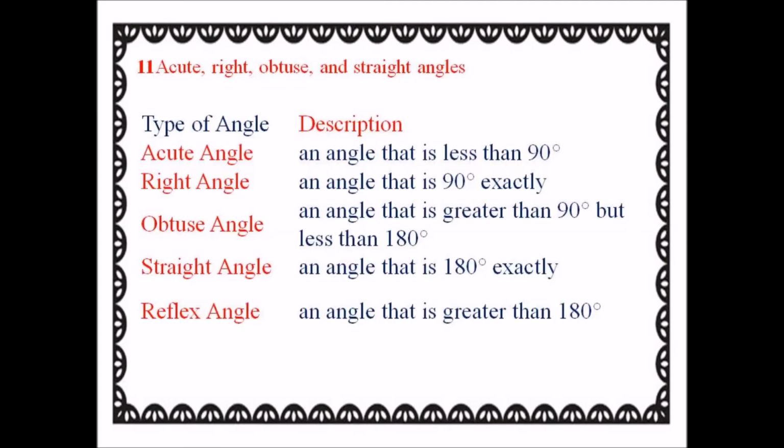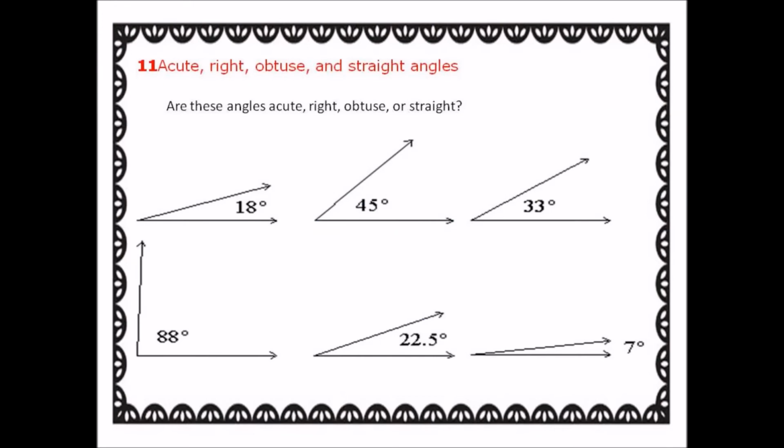Acute, right, obtuse and straight angles. These are the types of angles. Acute angle is an angle that is less than 90 degrees. Right angle is an angle that is exactly 90 degrees. Obtuse angle is an angle that is greater than 90 degrees but less than 180 degrees. Straight angle is an angle that is exactly 180 degrees, and reflex angle is an angle that is greater than 180 degrees. So are these angles acute, right, obtuse or straight?